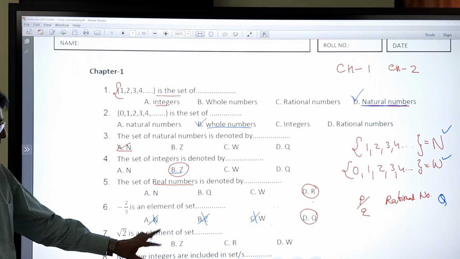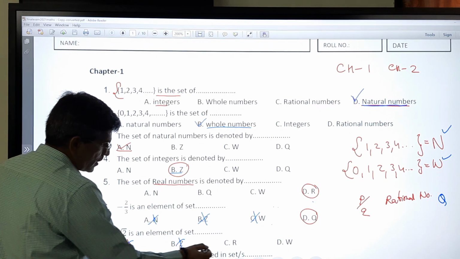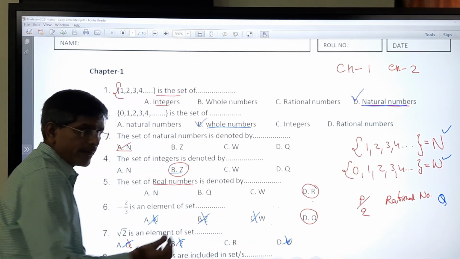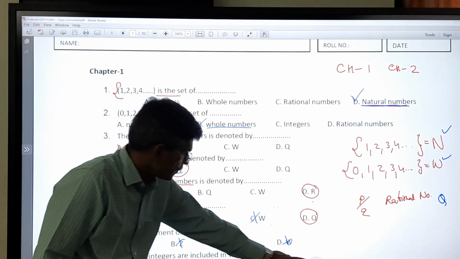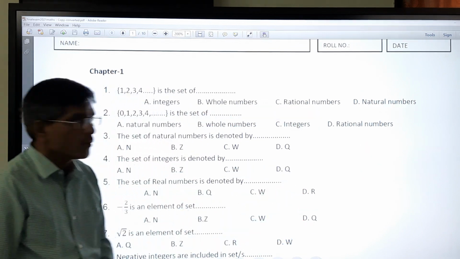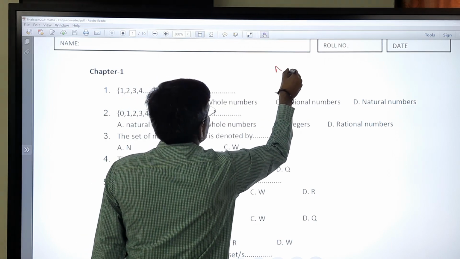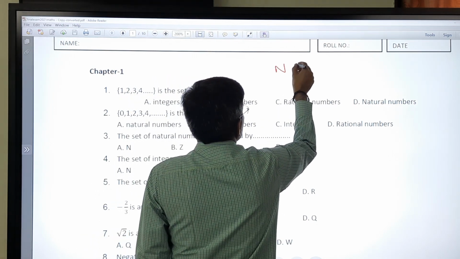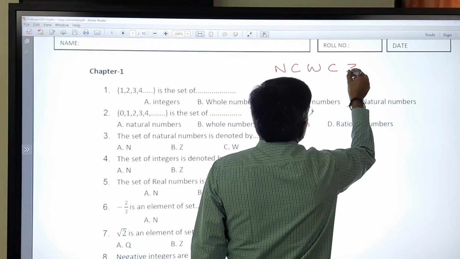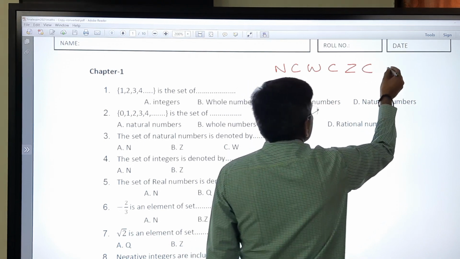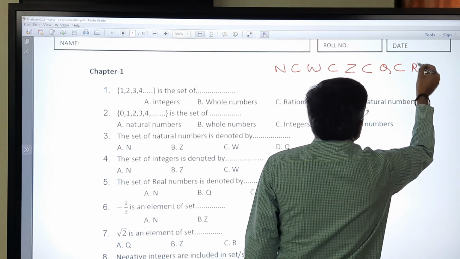Now root 2 is an element of the set. Rational number not possible, integer not possible, whole number not possible, then the remainder is real number. Let us go again quickly: natural number, then whole number, then integer, then rational number, then real number.